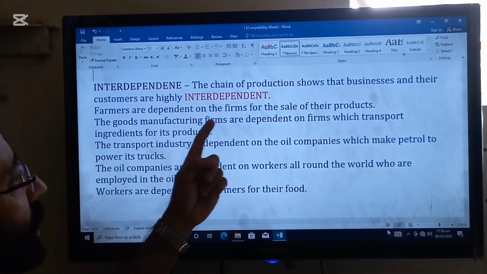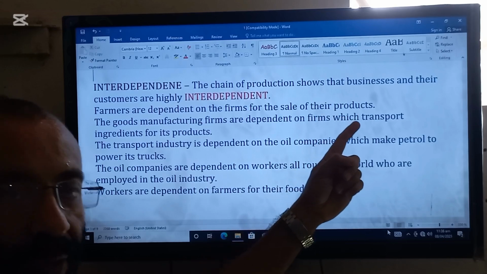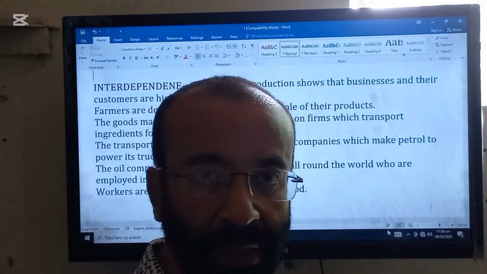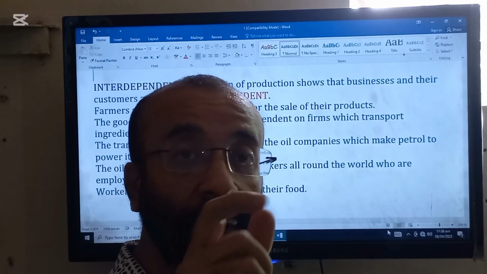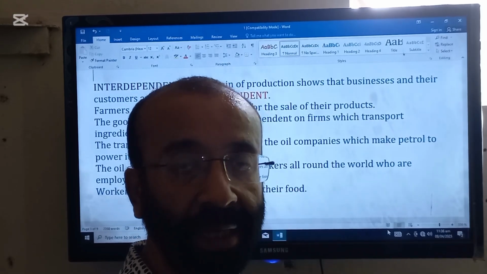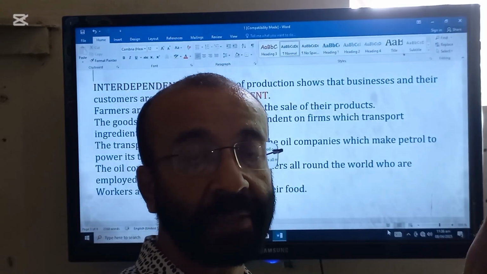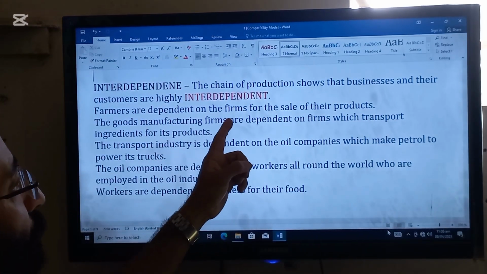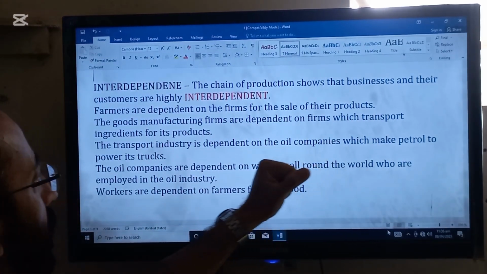Farmers are dependent on firms for the sale of their products. Farmers are taking milk from the cows, but they are dependent on the people who will take their milk to the factories for selling purposes.